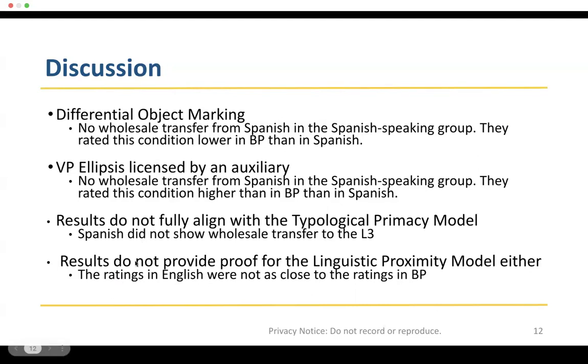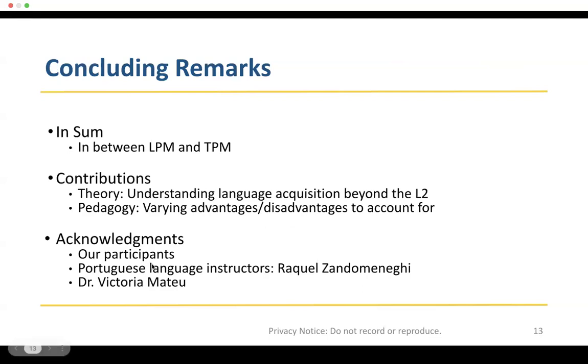As for the goal of this study, which was to compare whether the TPM or LPM holds in third language acquisition of BP, our results do not fully align with the TPM because Spanish did not showcase a wholesale transfer to properties that it does not share with BP. That said, our results do not provide proof for the LPM either because the ratings given to the properties that English and BP share were not close. To summarize, we concluded that our results do not align with the predictions of the TPM, nor can they provide proof for the LPM.